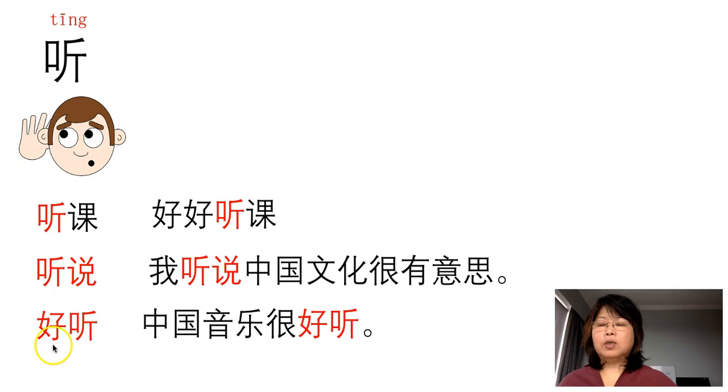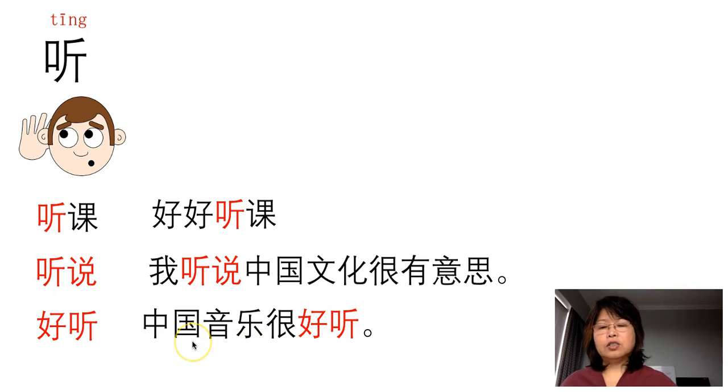So this is the difference between English and Chinese. In English, when we say the music is nice, we can say, oh, it's beautiful. But in Chinese, we use 好听 instead of saying beautiful. So for example, 中国音乐很好听.